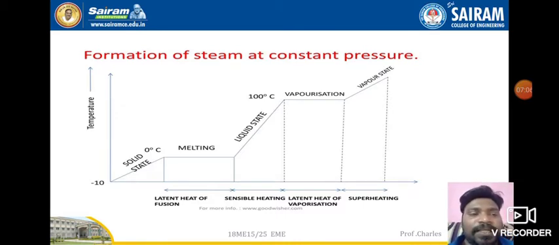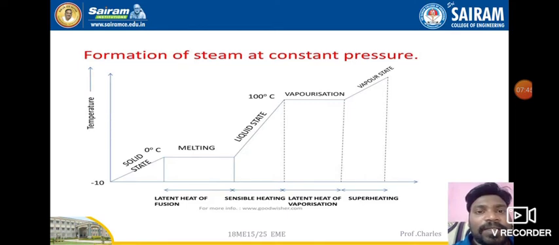During this period, the line will be horizontal. In the vaporization period, the line will be horizontal and the temperature remains constant. That means it will remain at 100 degrees Celsius throughout. After reaching the final point of latent heat of vaporization, it will jump into superheating. So what happens over there? When you supply heat, the steam will be converted into superheated steam. Until then it will be in dry steam. During the vaporization period, it will be a combination of wet steam and dry steam. At the last point, it will be dry steam.